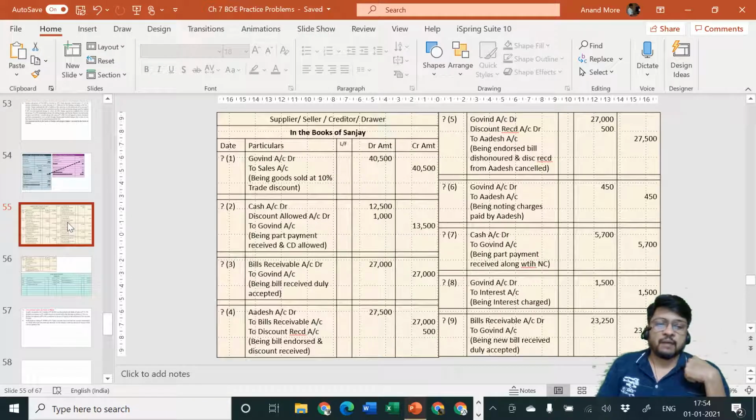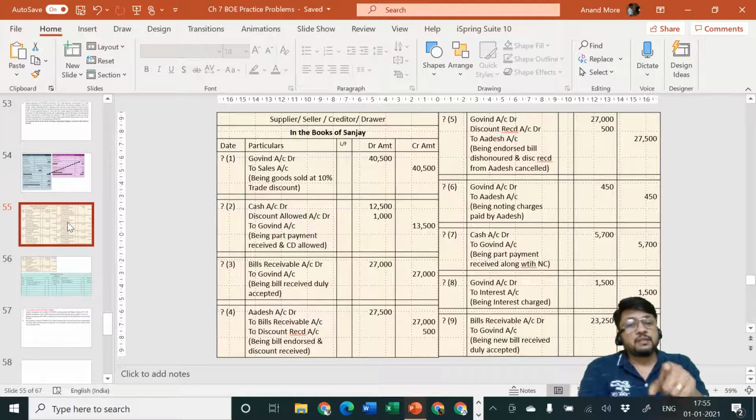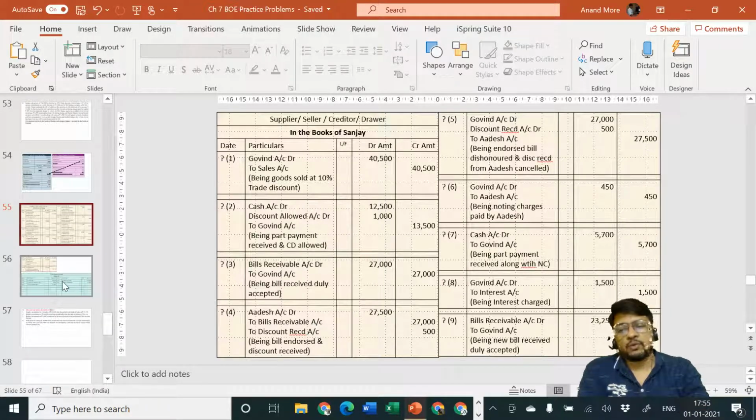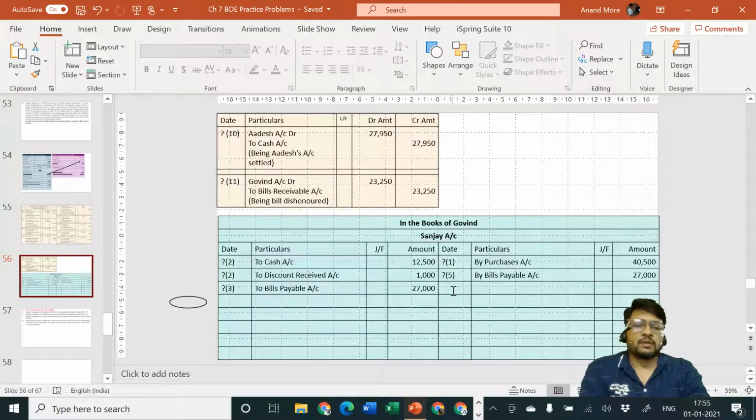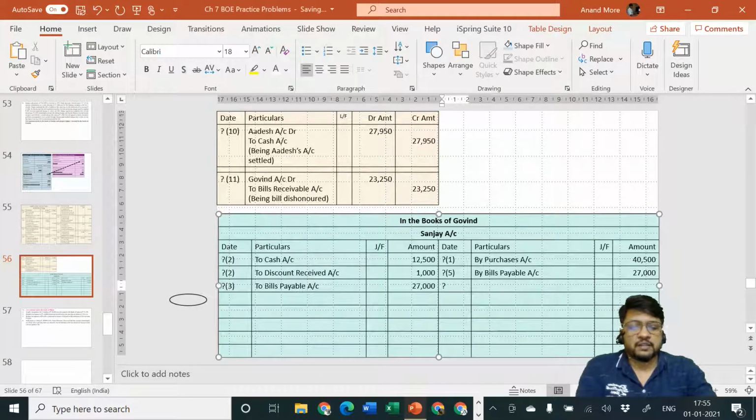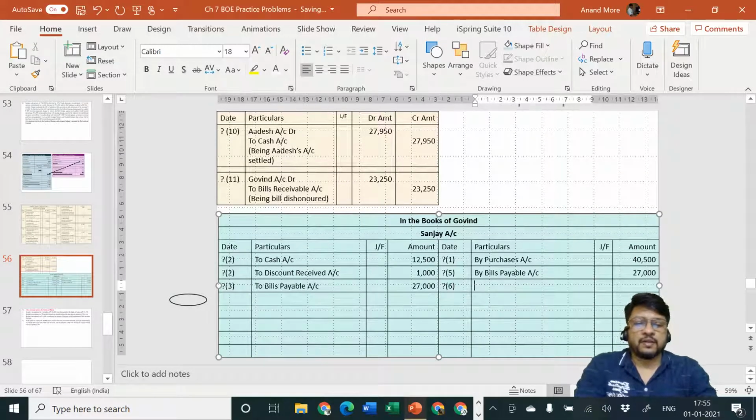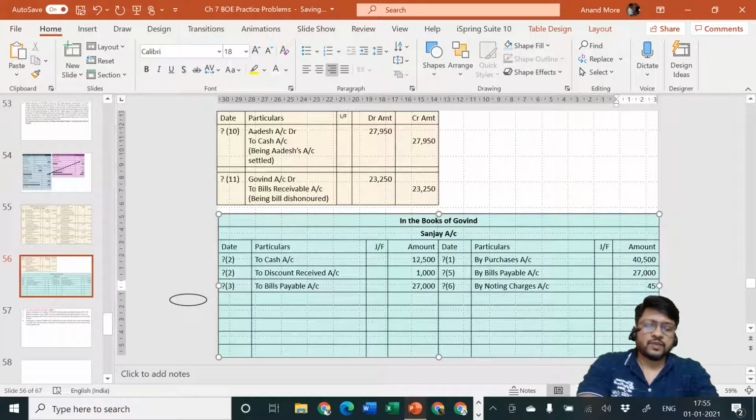I am ready to accept that I have dishonored my own bill, accepted by me, so that much is my liability, plus 450 is okay, I can accept because it is my mistake that you are required to go to the notary public. So I am ready to consider the notary charges, and for me it is my expenditure, so I will record it by noting charges account. Amount is rupees 450. So now for Mr. Govind, Sanjay has become creditor by rupees 27,000 plus rupees 450.